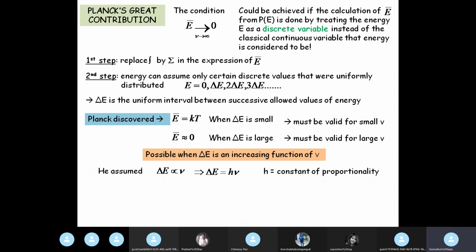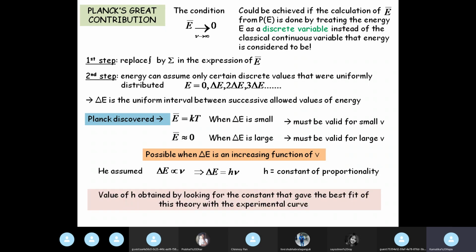Okay, the value of h was obtained. So he used this value of delta E. Delta E is proportional to nu, so it must be equal to h nu, where h is the constant of proportionality. Now, how did we get the value of h? We will see how delta E is present in Planck's law of radiation.